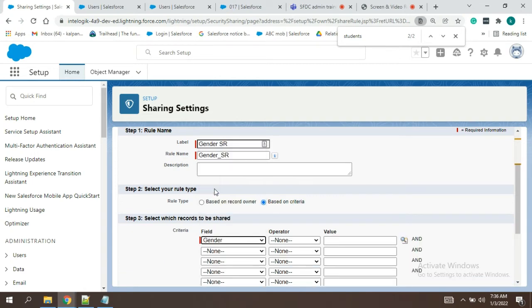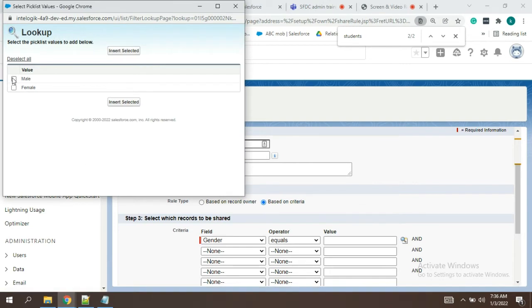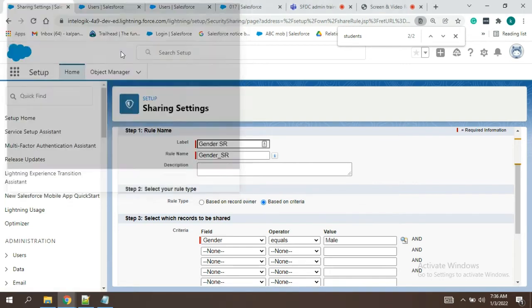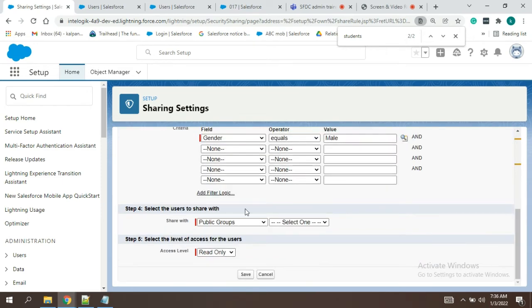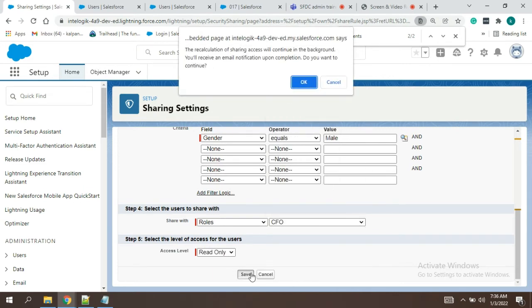Okay, gender equals to, and this time this came because it's a pick list value. And save.